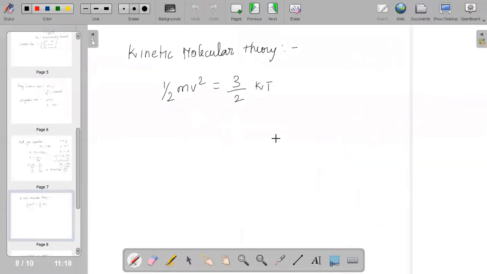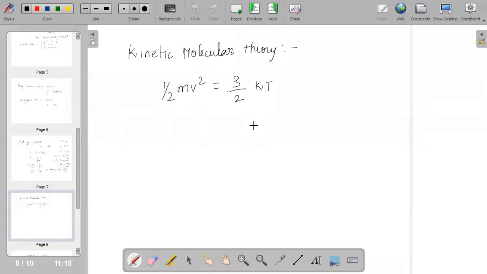And when we talk about kinetic molecular theory, the formula for it is half mv square is equal to 3 by 2 kT. Molecules are point masses, that is, having no volume, and gas atoms apply no force on each other unless they collide.